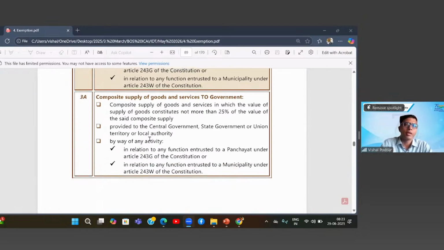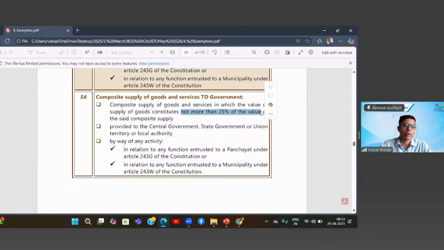Now, what is 3A? 3A is very much similar. The only difference is that above there was pure service. Here it is a composite supply of goods and service. The only thing is that the goods component is not more than 25% of total value. Now, this point was added later on.